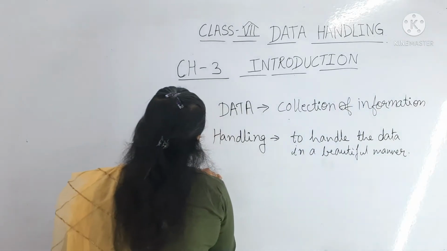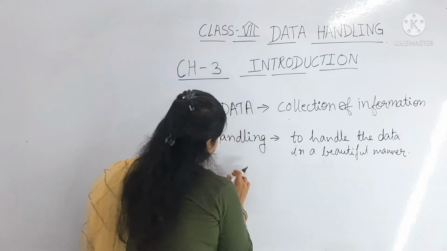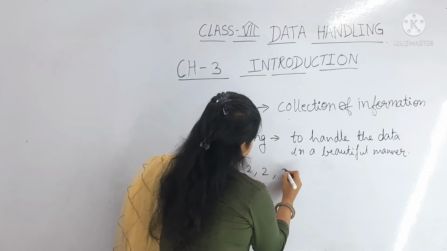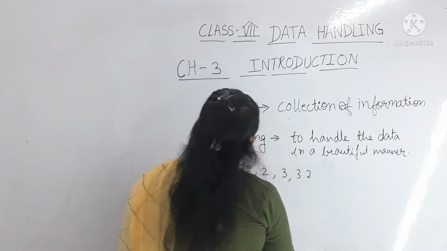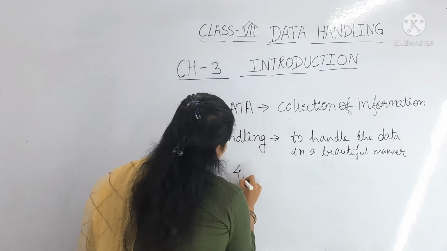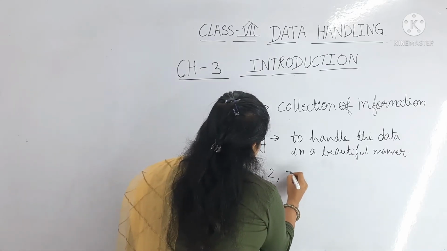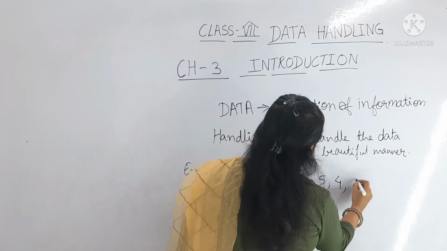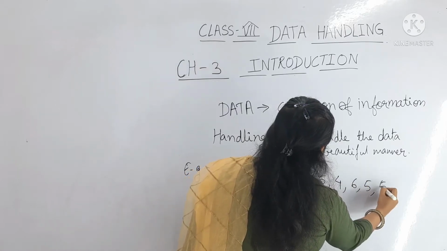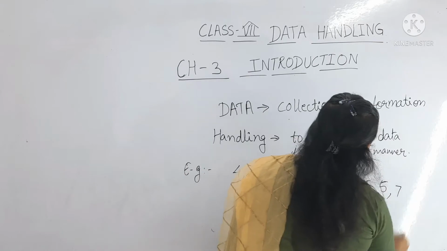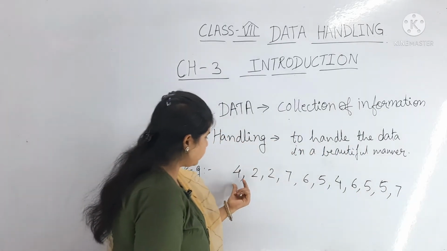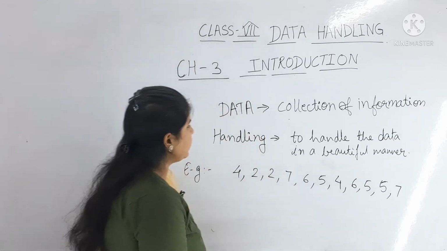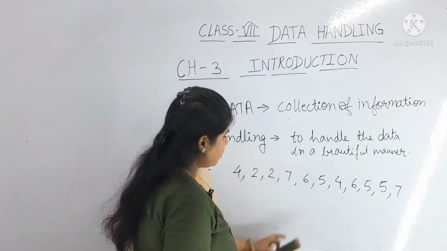For example, they are given these numbers: 1, 2, 3, 4, 2, 7, 6, 5, 4, 6, 5, 5, 7. Okay, you can see here that 4 appears 2 times. This is the data they had given. So in a very beautiful manner we have to write this.